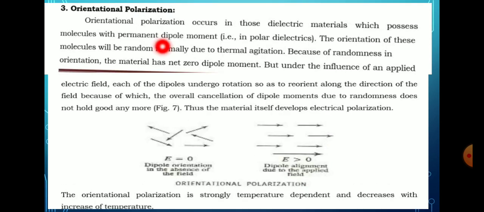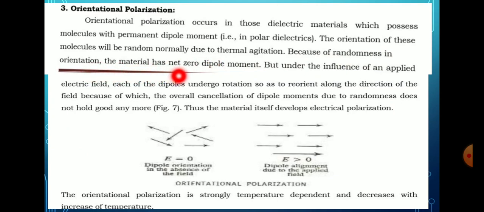Then the third one is the orientational polarization. Orientational polarization occurs in those dielectric materials which possess molecules with a permanent dipole moment. Here, permanent dipole moment means these are the polar dielectrics. The orientation of these molecules is normally random due to thermal agitation, because of the randomness in the orientation.